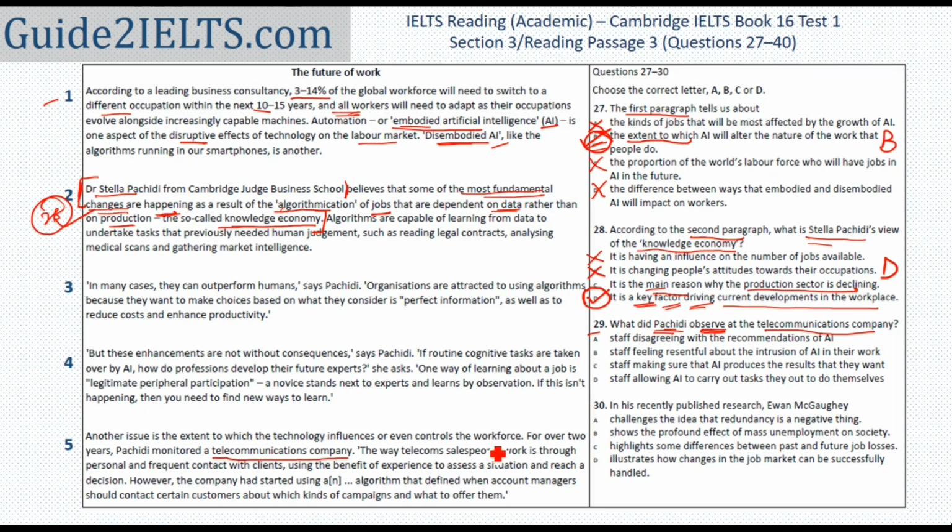Another issue is the extent to which technology influences the workforce. For over 2 years, she monitored a telecommunications company. The way telecom salespeople work is through personal and frequent contact with clients, using the benefit of experience to assess a situation and reach a decision.